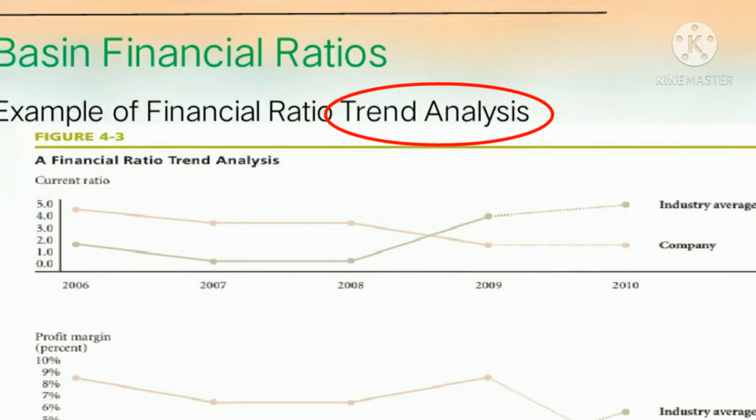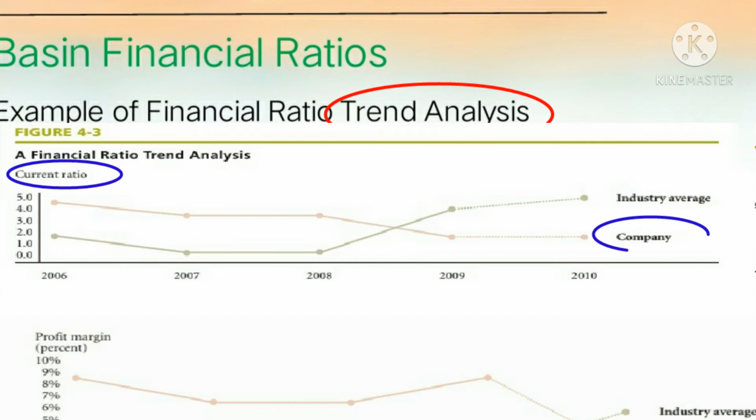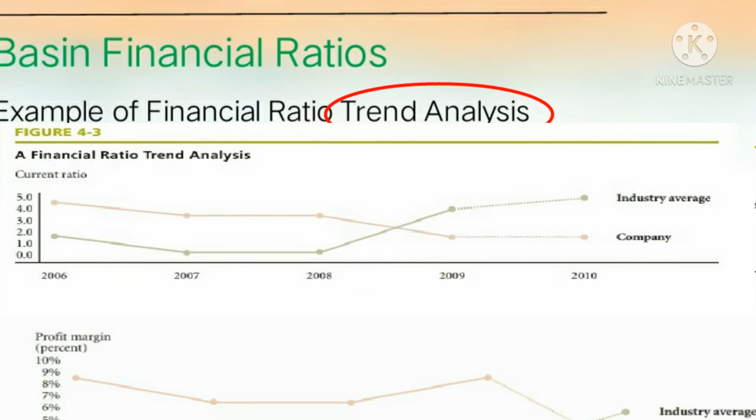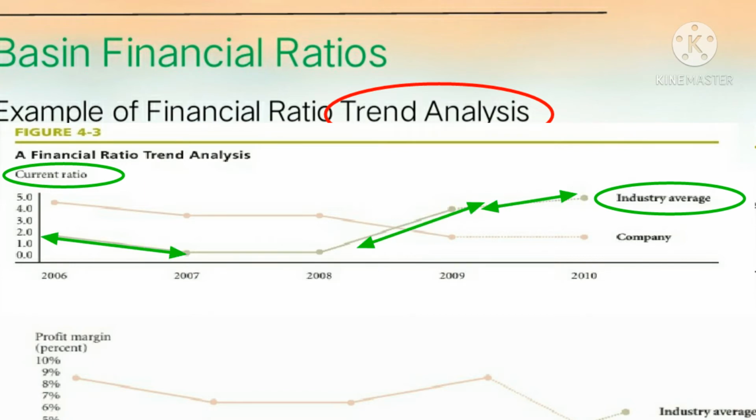As we can see in the figure, the current ratio of the company decreases every year from 2006, 2007 to 2010, while the current ratio of industry average is lower in 2006 but greater in 2009 and 2010.